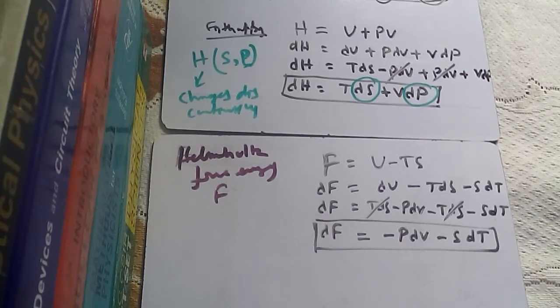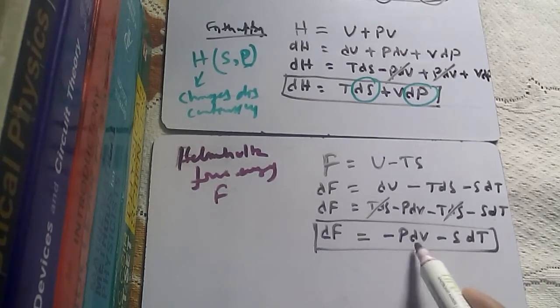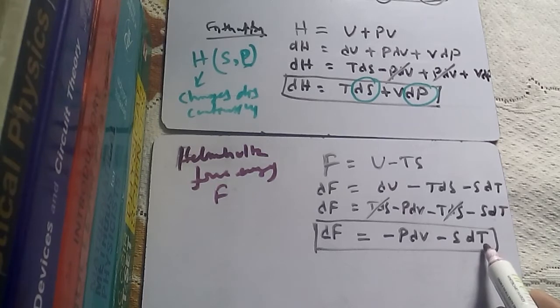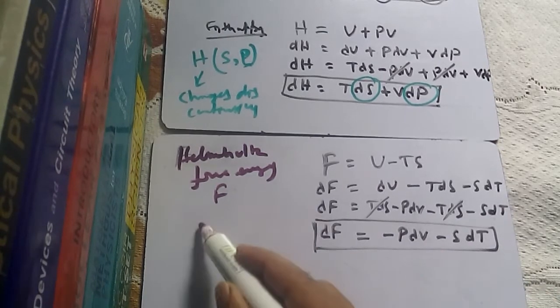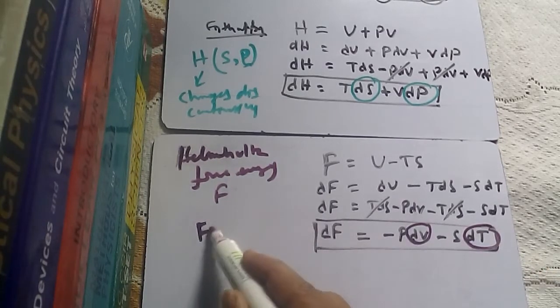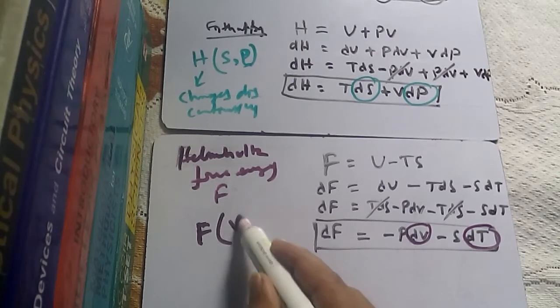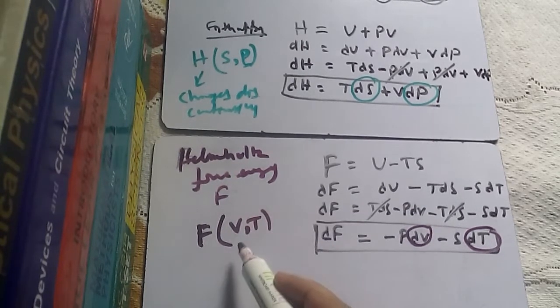So from here we can see that the change in Helmholtz free energy depends on change in volume and change in temperature. So these are the variables, temperature and volume. That means F is a function of, or depends on, volume and temperature.